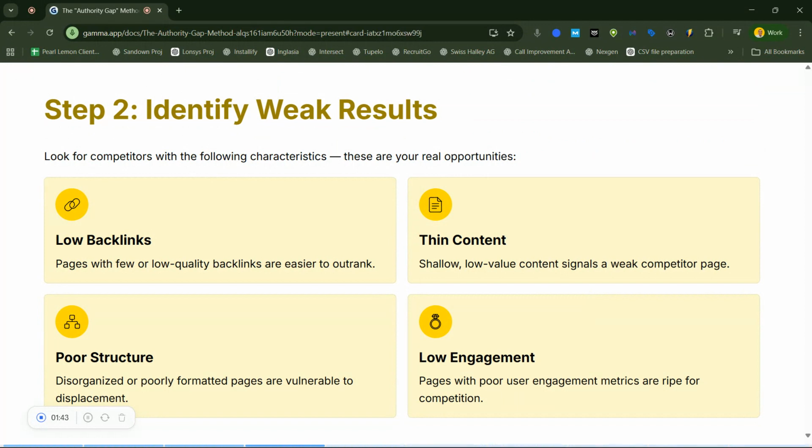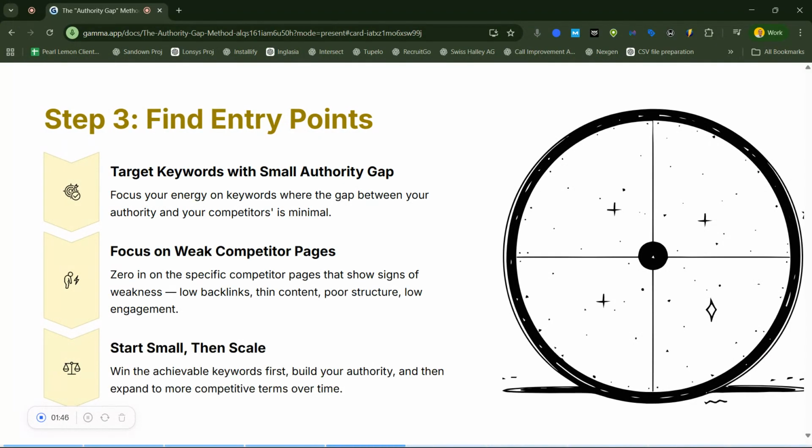Now, the next step is to find entry points. Pick keywords where the authority gap is small and the ranking pages show weakness, then you target these first. Once you rank and start building authority, you can gradually move on to more competitive keywords. This method allows you to grow strategically rather than wasting your time on impossible battles.